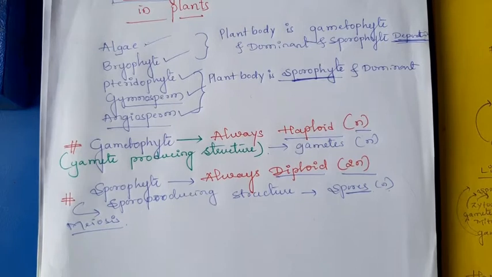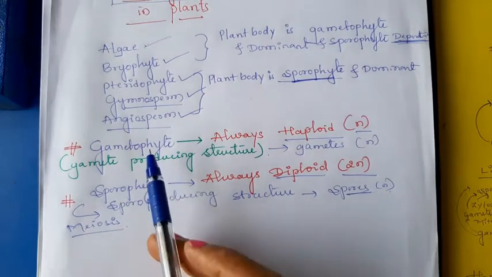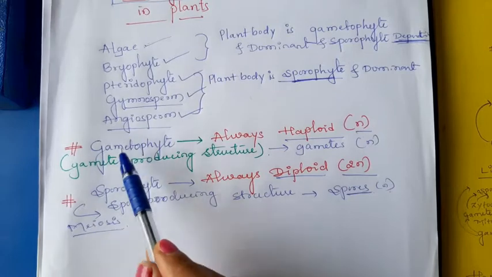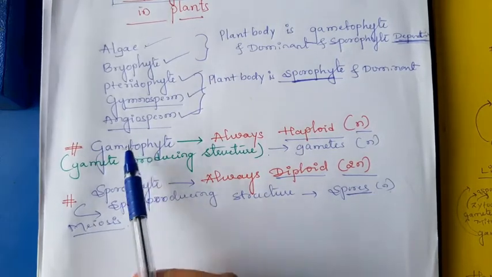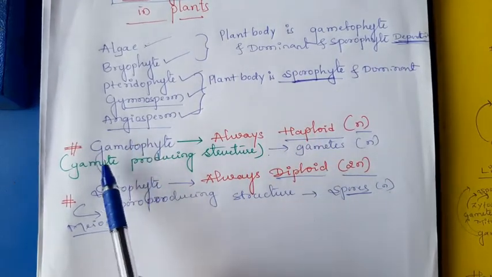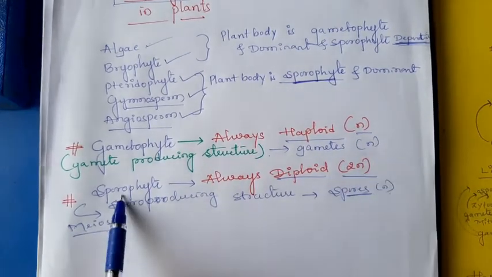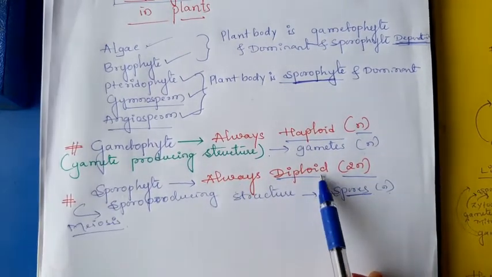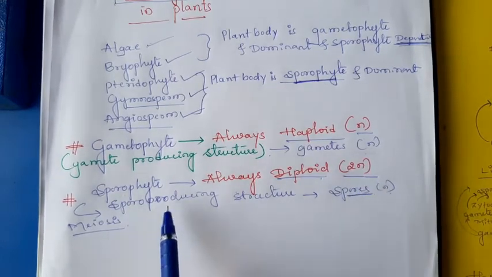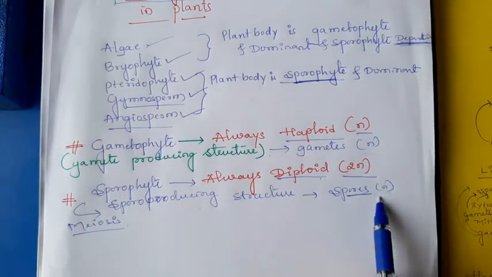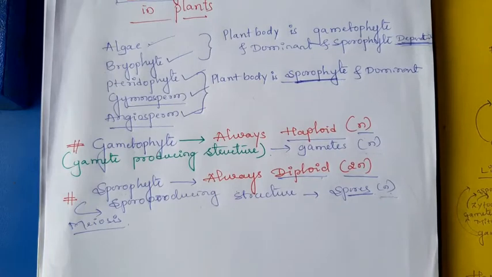Now we can start the actual important topic, that is the alternation of generation. Before starting that, let's perfect these two lines. Gametophyte is always haploid, it is a gamete producing structure, gametes are haploid. Sporophyte is always diploid, it produces spores, spores are always haploid. Okay.